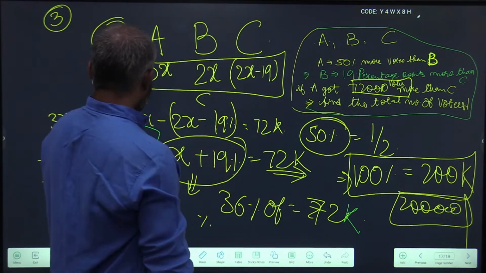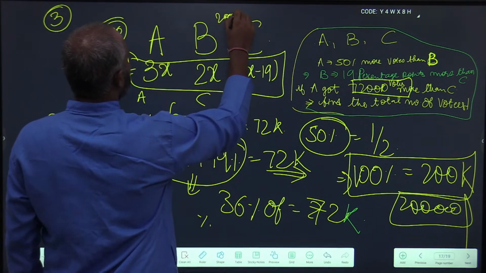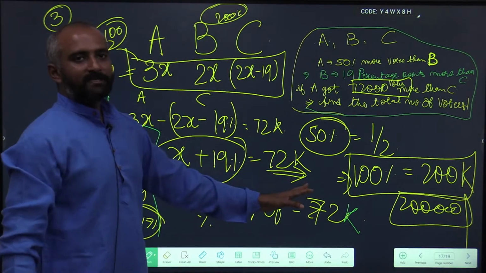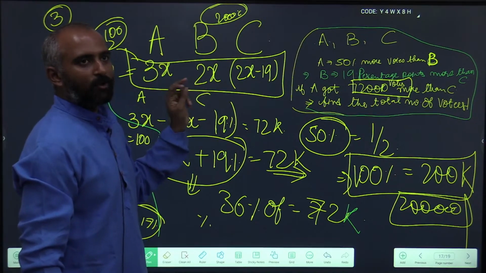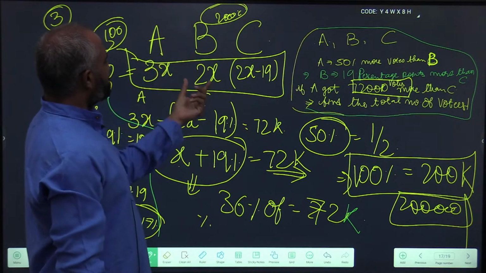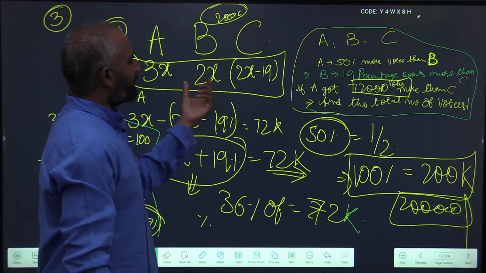So the answer is 200,000. You see, all this complexity goes if you do the problem in the correct way. Instead of taking 100 as it is, we are taking a measured approach.